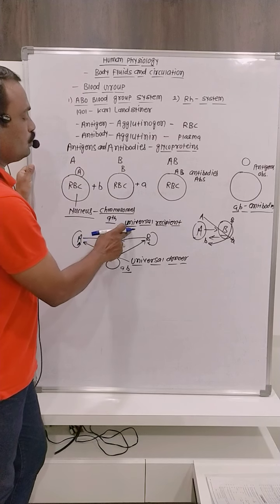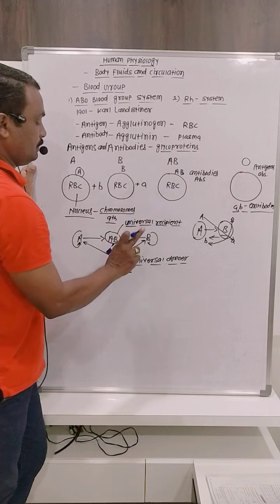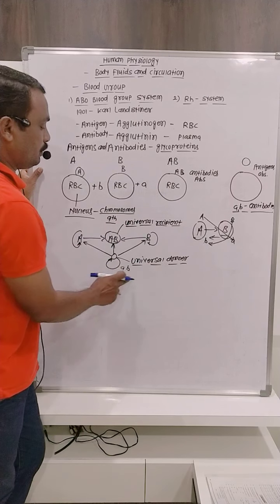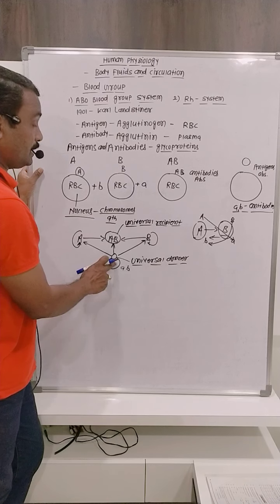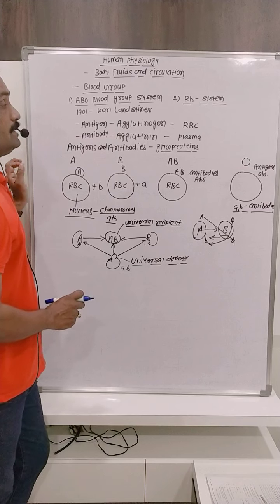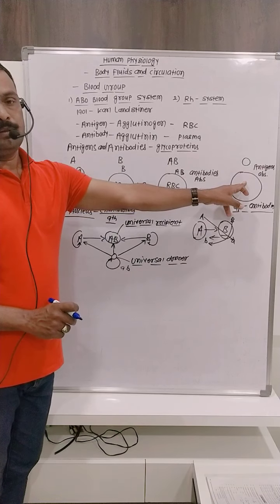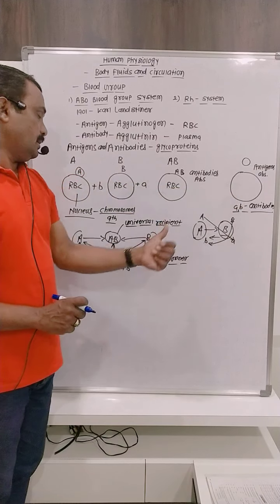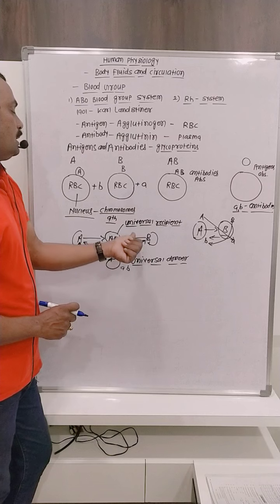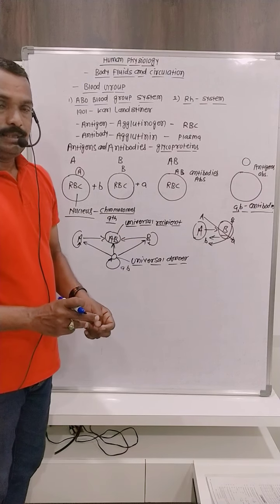Why is this AB blood group a universal recipient? Because antibodies are absent in their plasma. Why is O blood group a universal donor? Because both antibodies are there, but antigens are absent on the surface of RBCs, meaning antigen A and antigen B are absent on the surface of O blood group. That's why they can give blood to any type of blood group. That's why O is a universal donor and AB blood group is a universal recipient.